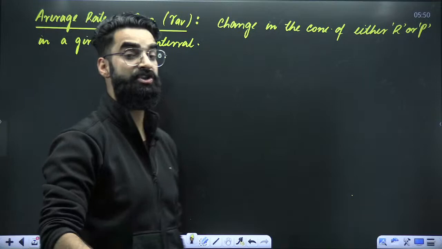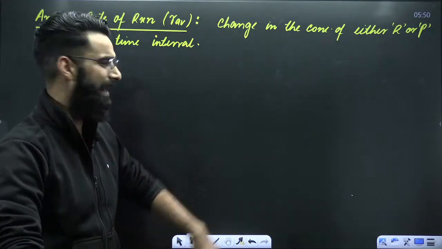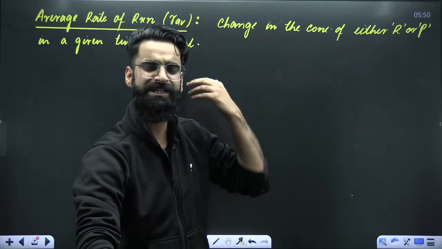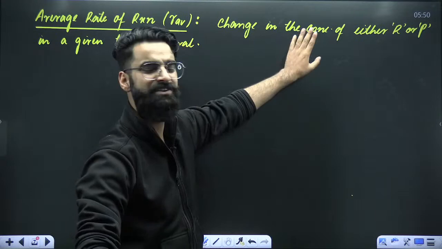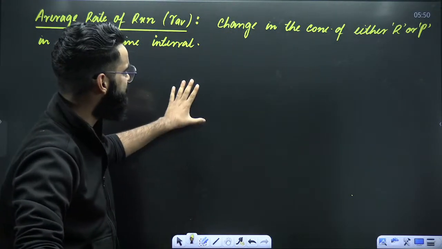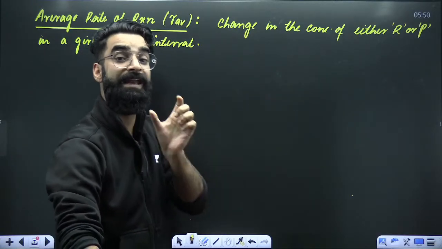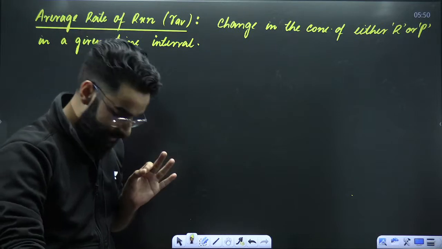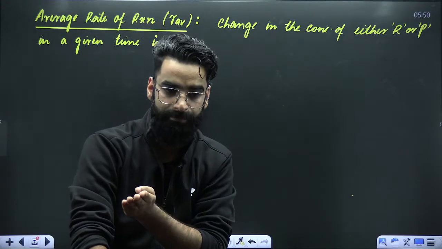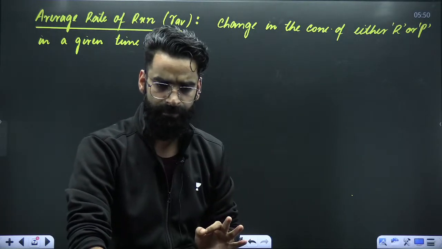This is one of the definitions of the average rate. There are many ways to define average rate. Right now, I'm defining it with respect to concentration. I can define it with respect to pressure, with respect to moles, etc. But this is something which I want you guys to remember. Since we have seen that the concentration of reactant decreases with time and the concentration of product increases with time, right?